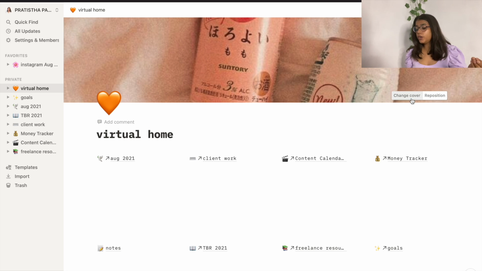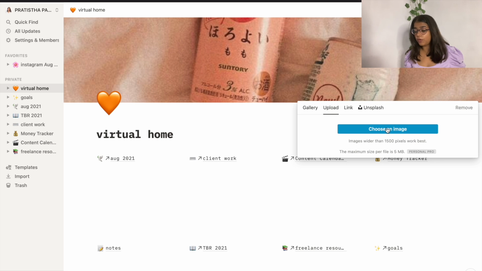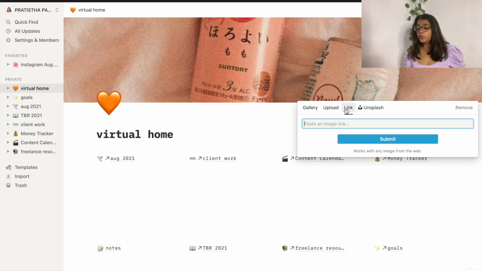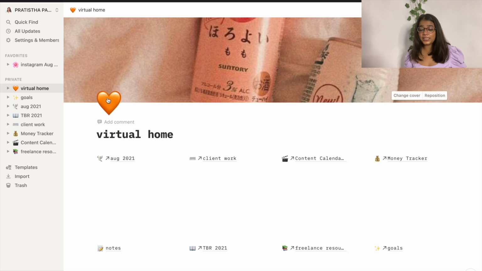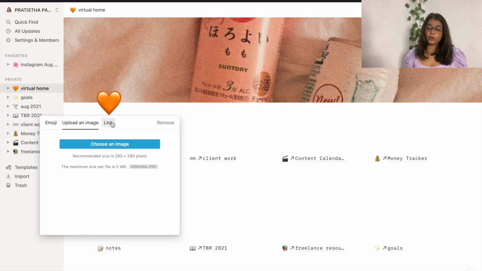And I have gotten a peach theme going on there, so you can use any theme which you want. You just have to go on change cover and upload your picture from this icon. And I have downloaded these pictures from Pinterest. They are available and you can use them. And you can even upload via a link, copy pasting the link from the internet. And then here I have used an orange heart emoji.